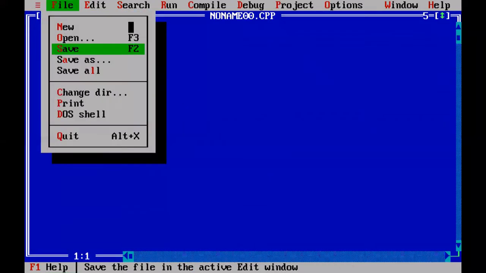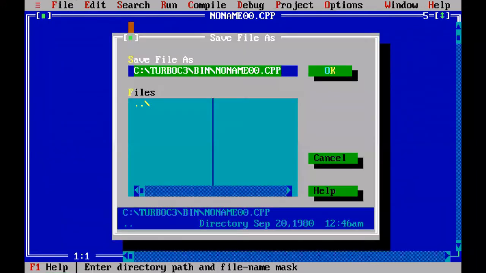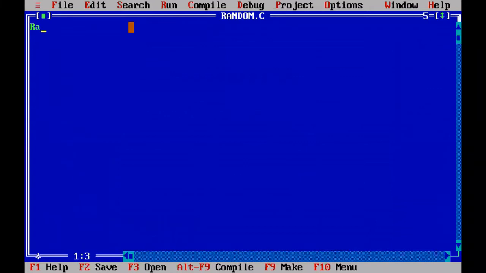Which is also one of the important questions. It is also repeatedly asked in the final examination. So save it with random.c. The topic name is random file accessing. So this is the topic.